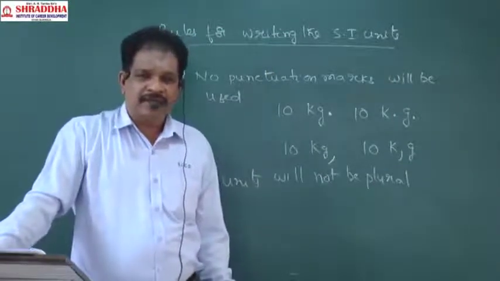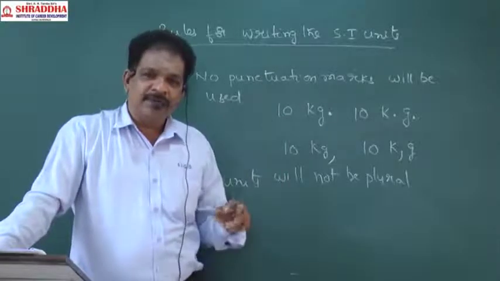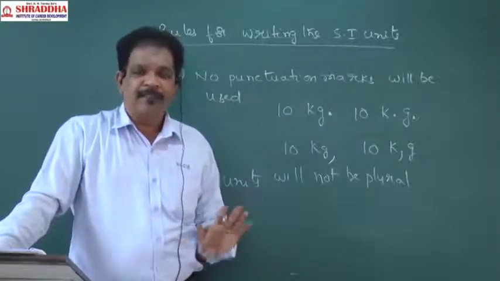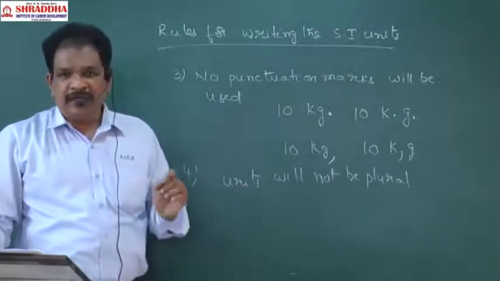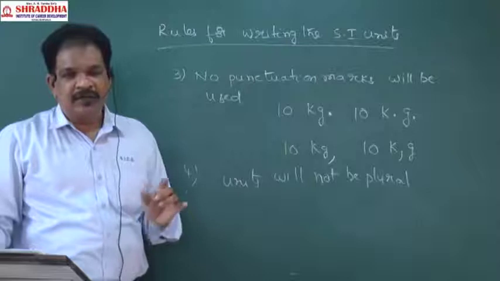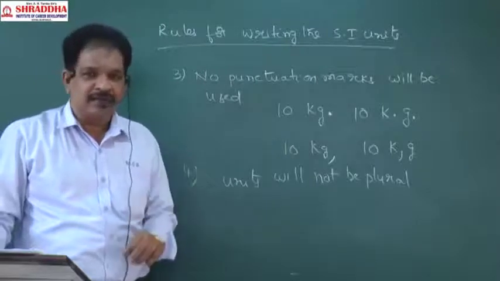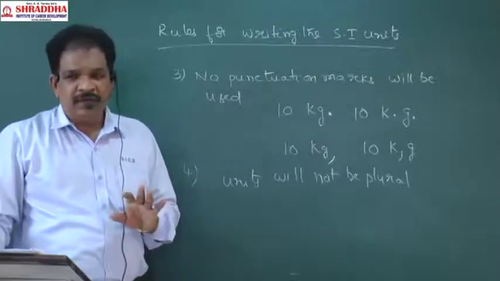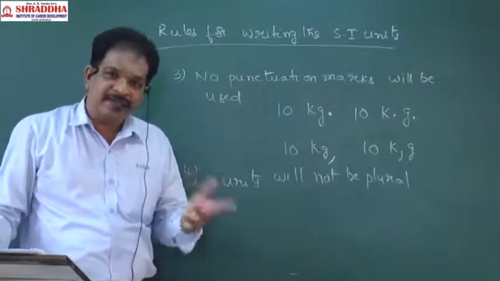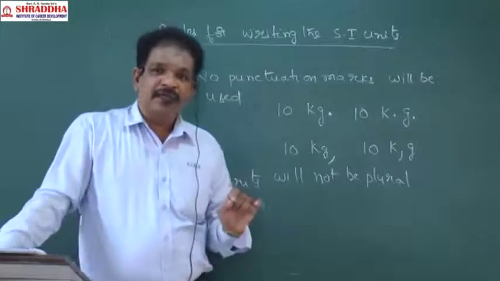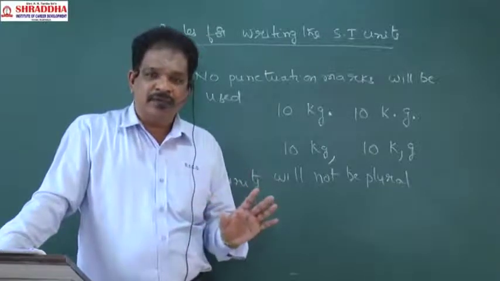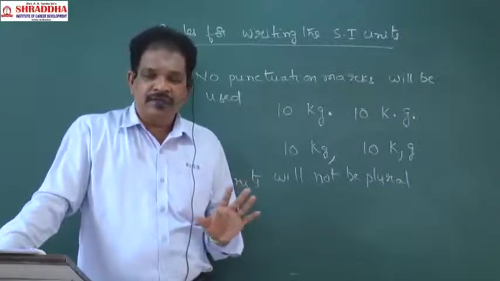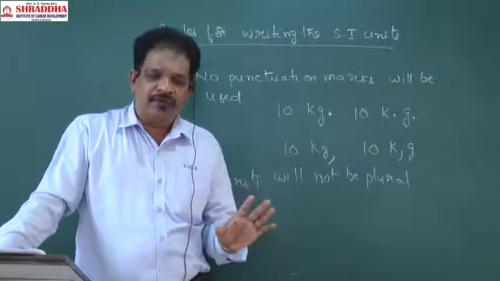Already we discussed yesterday. 10 meters is wrong. 10 meter is correct. 20 kg is correct. 20 kgs is wrong. Clear? 30 seconds is wrong. 30 second is correct. Units should be in singular. Units should not be in plural form.